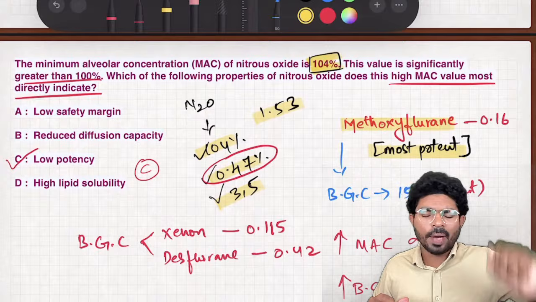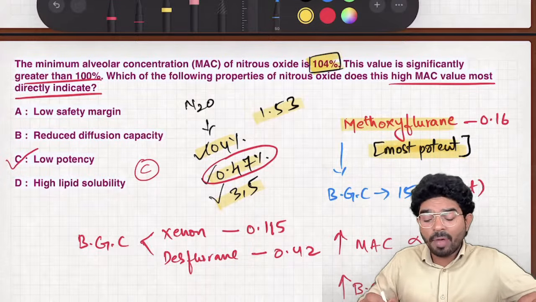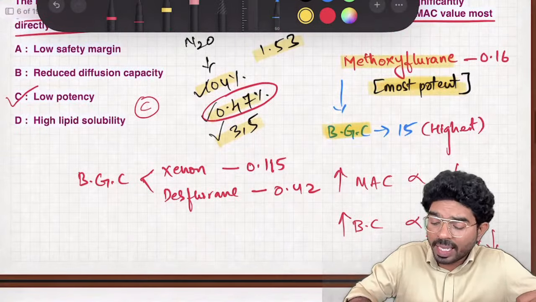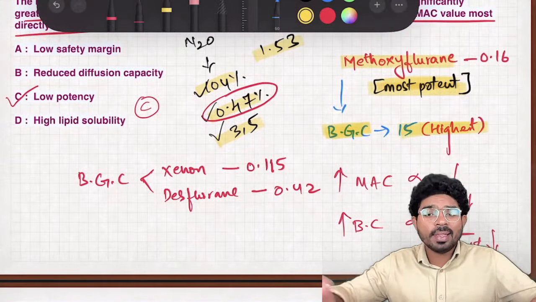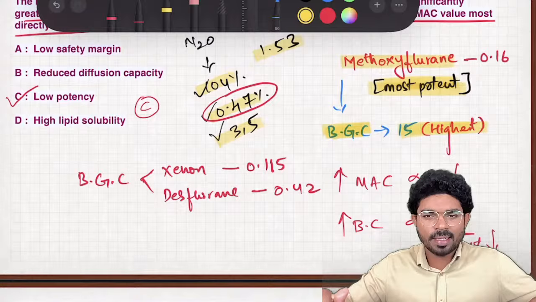So whenever your MAC value is least, it is going to have more potency. Similarly, when I'm talking about the blood gas coefficient value, methoxyflurane is going to have the highest. As it is having the highest, the onset and recovery will be least for methoxyflurane.